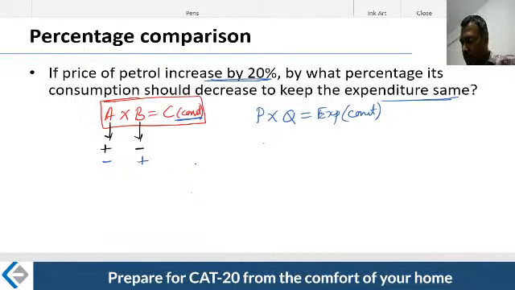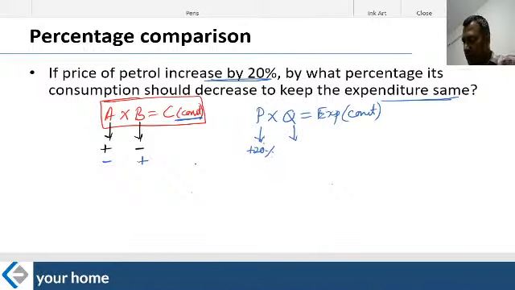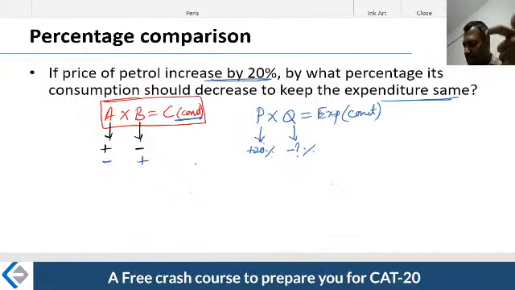Now look at this. What happened to the price? Price increased by 20%. What should happen to the quantity? Decrease. Now he's asking, therefore, what is the percentage decrease? That's what the author is questioning. Therefore, my increase decrease tool will come in handy, friends.